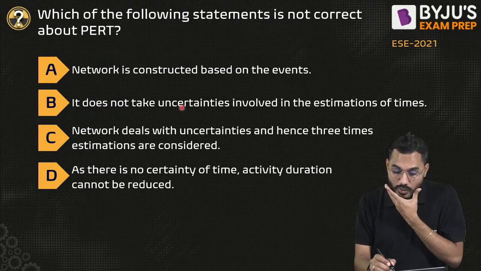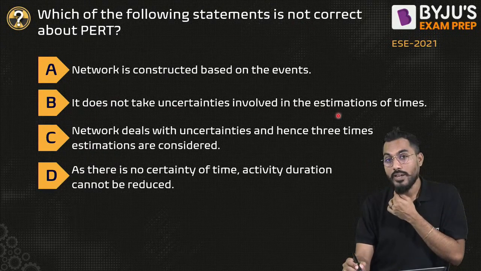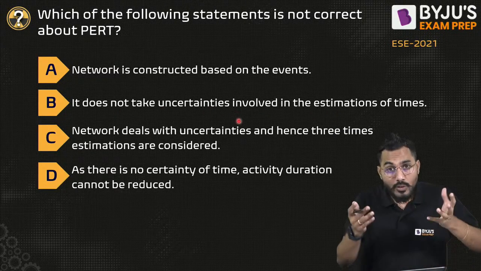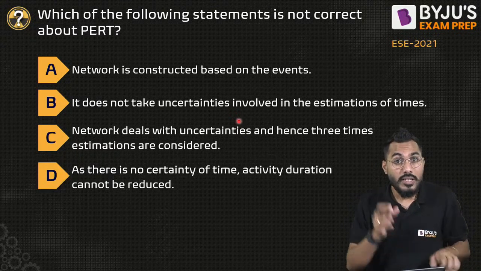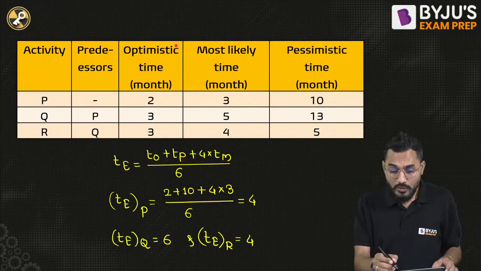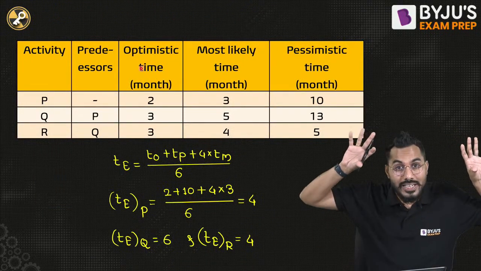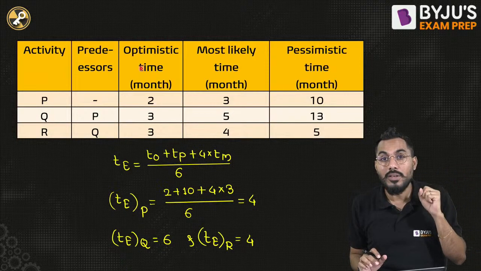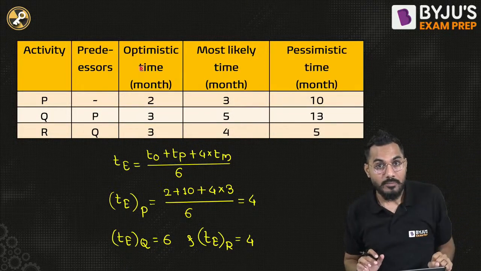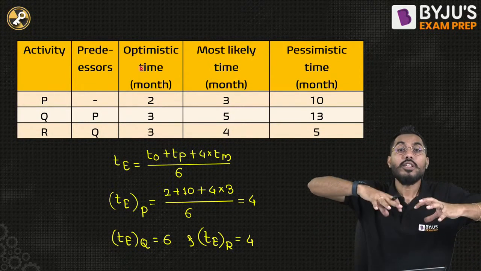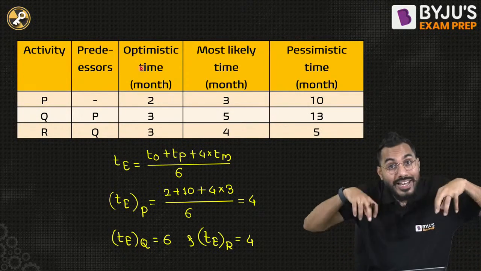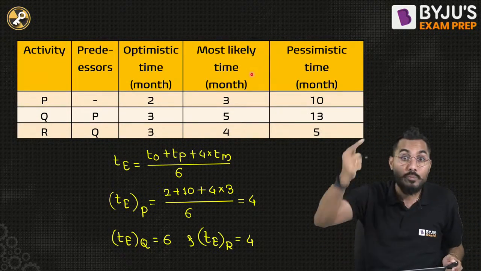It does not take uncertainties involved in the estimation of time into account. Is PERT taking care of uncertainties? Absolutely, that is the difference between PERT and CPM. In PERT we have seen an example where we consider optimistic time, most likely time and pessimistic time. Optimistic time means if everything goes along the plan, how much time is required for completion of the activity. Pessimistic time means if everything goes against our plan, then the time required will be high. Most likely time is also considered, and based on that we calculate the expected time.